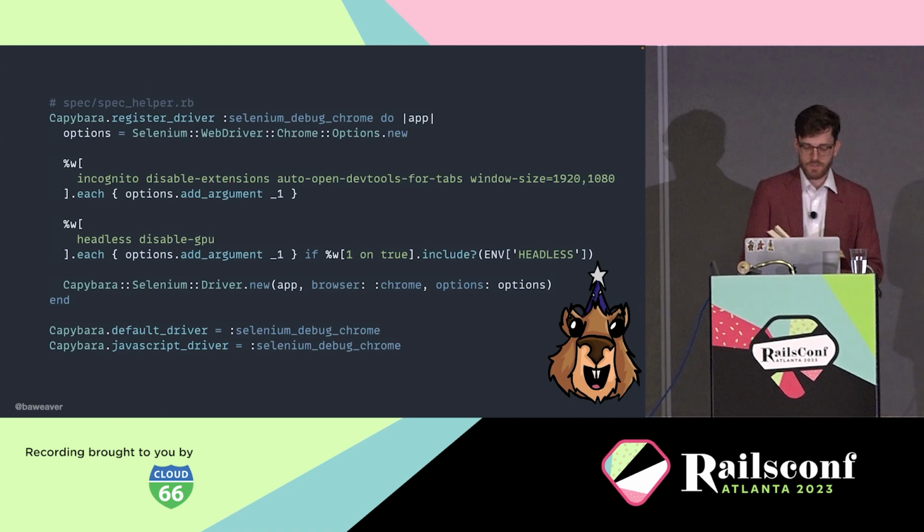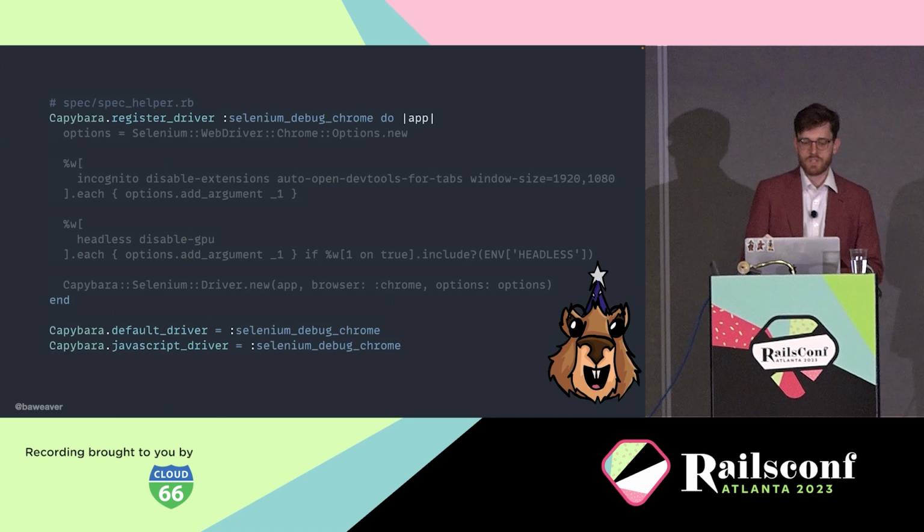A lot of times, I'll do this through a tool like Selenium, which allows me to interact with web pages. To start with, you probably want to see what I'm doing with testing, so you want a configuration which runs me in a browser or head mode. Let's take a look and step through this real quick. The first thing we do is we register a new driver, which we can call Selenium Debug Chrome. And at the end, we'll be setting this as our default driver.